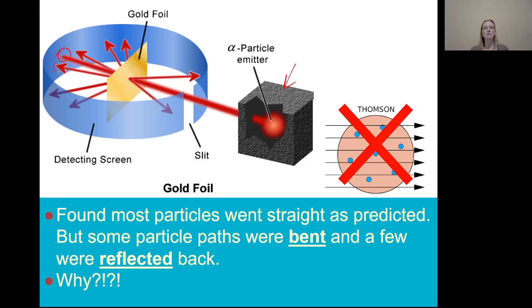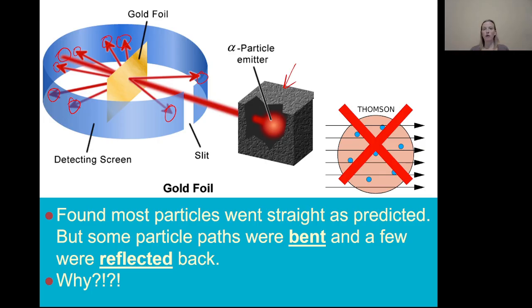However, some of the radiation was deflected a little bit. Its path was bent a little bit. Some of the radiation was deflected quite a lot, and a small amount of the radiation was actually reflected back towards the source. So most particles went straight, but some particle paths were bent and a few were reflected back.